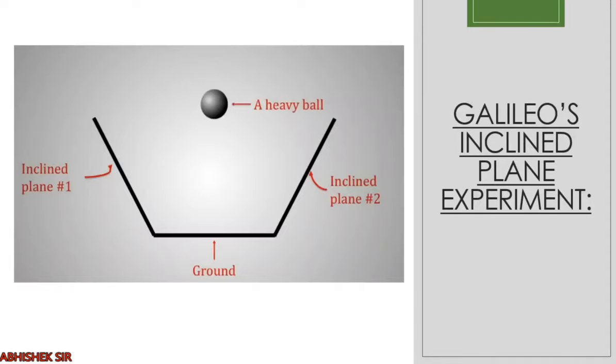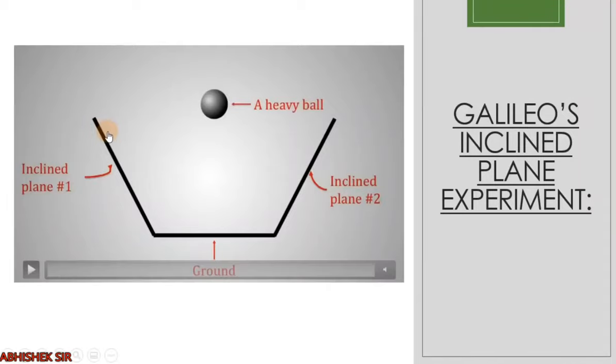Now let us see Galileo's inclined plane experiment. For this, he took two inclined planes, inclined plane 1 and inclined plane 2. In between, he had kept some distance between those two planes, and we needed a heavy ball for that. Now, what he did, he would release the ball from one inclined plane and it will travel and move upward in the second inclined plane.